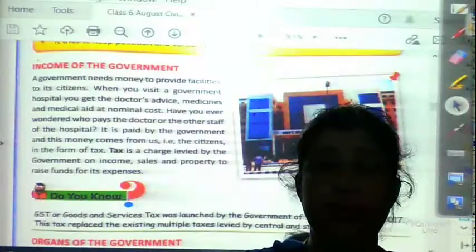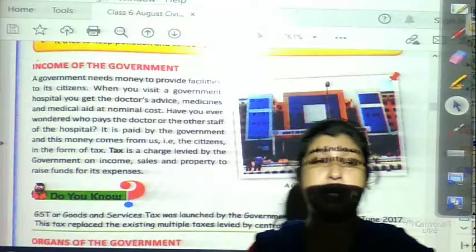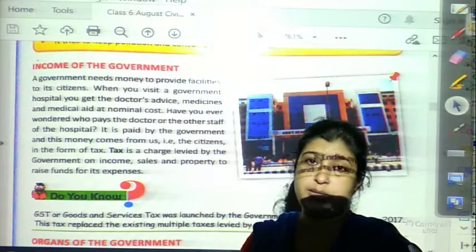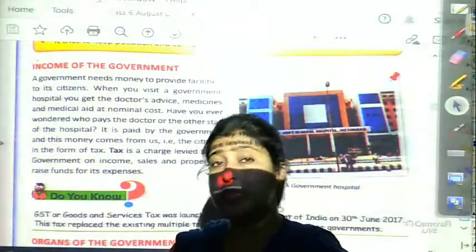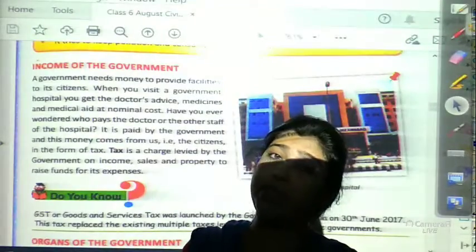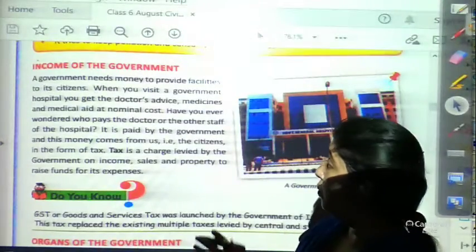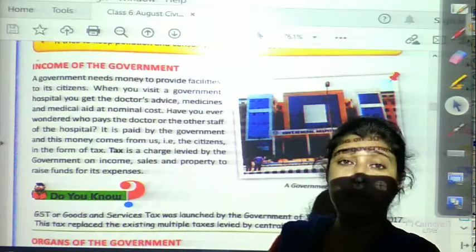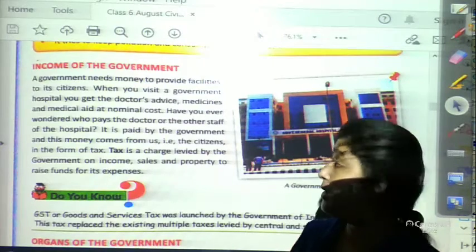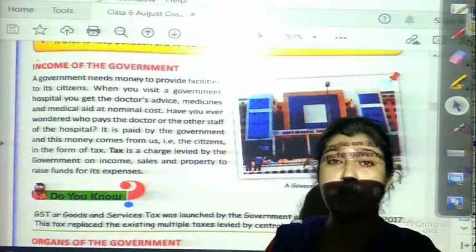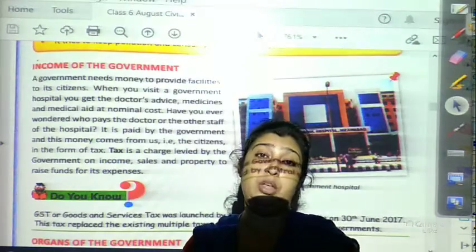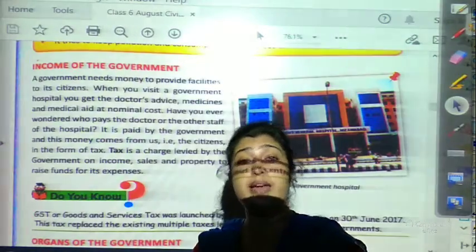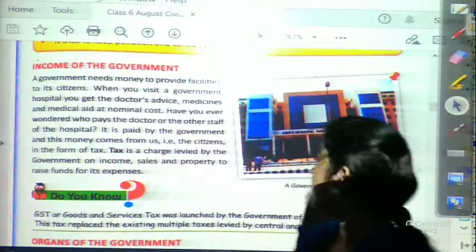In the previous video we started chapter 3, Government, from Civics, and we came to know what a government is, how the government manages our country, and the functions of the government. Now today my lecture is on the income of the government: how the government earns income, and from where it gets its funds.